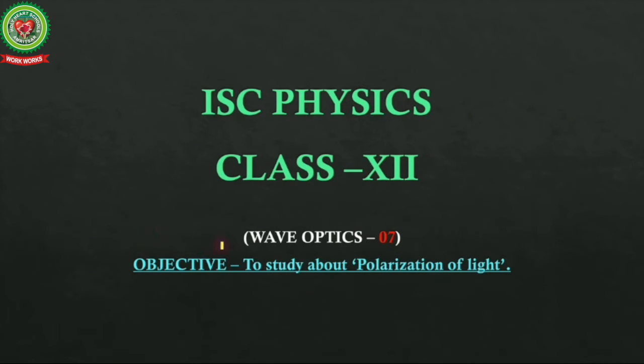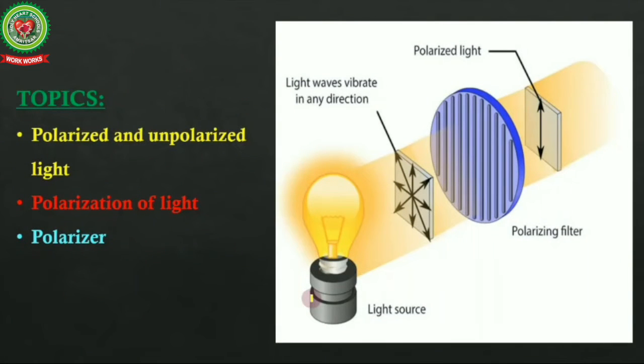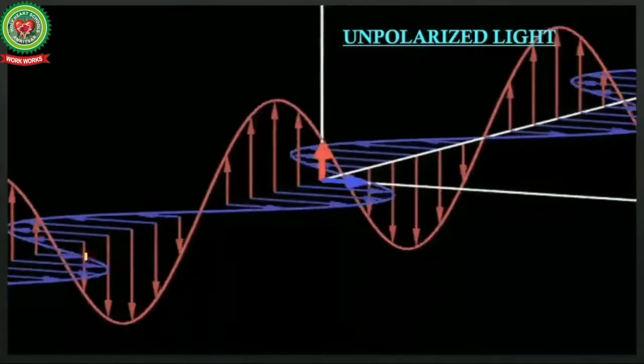We were doing the chapter wave optics. The objective of today's topic is to study polarization of light. The topics which we are going to discuss are polarized and unpolarized light, polarization of light, and polarizer. Let's discuss unpolarized light.